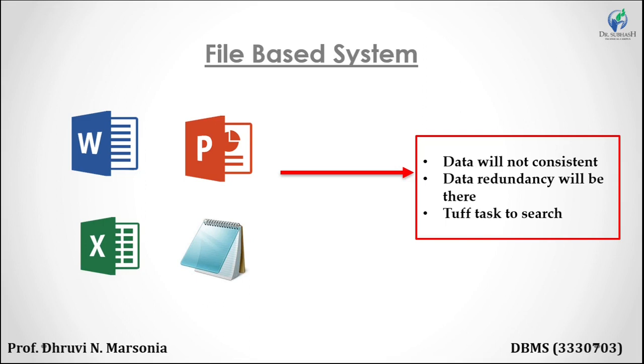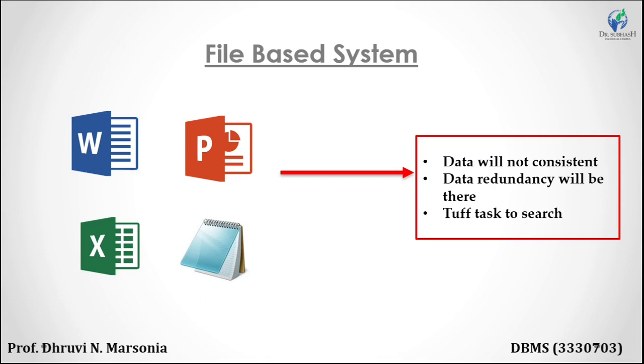For example, data will not be consistent. Suppose student data is available in both a Word file and an Excel file. It may be possible that the student data is updated in the Excel file but not updated in the Word file.